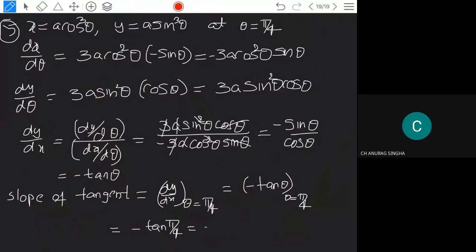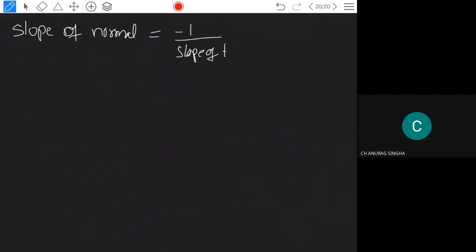The slope of the normal is equal to minus 1 by the slope of the tangent. So minus 1 by minus 1 is equal to 1. The slope of the normal will be equal to 1. Okay, did you understand? Is it clear to you?